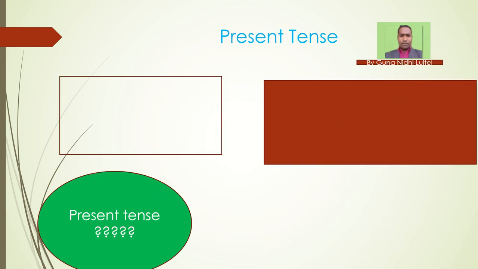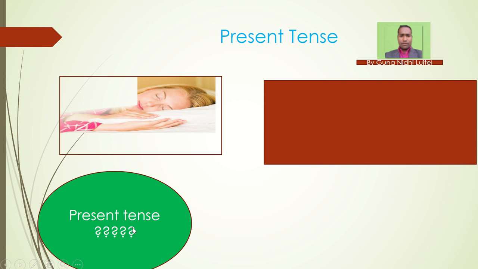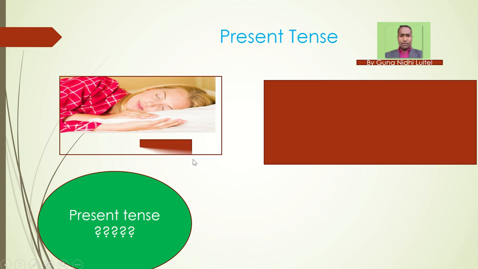Now we are going to learn about present tense at first. Can you see here a green box, present tense, and some five question marks are there. What type of tense is it? Let me show you. Can you see a picture of a lady? What is she doing? Can you guess? She is sleeping. So this is a present tense.